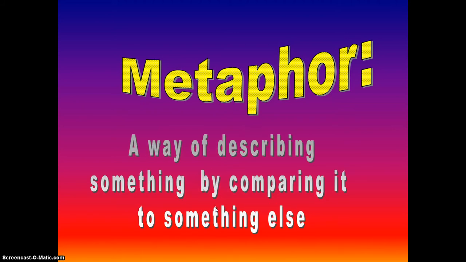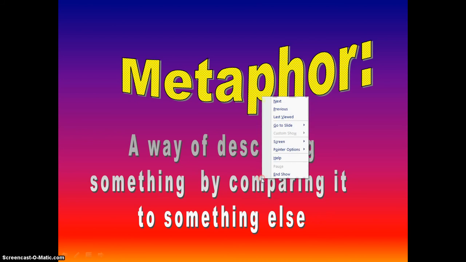Next example is a metaphor. And it says the metaphor is a way of describing something by comparing it to something else. Here I see that word comparing again. So a simile was a comparison between 2 things. A metaphor is going to be comparing 2 things. One thing I notice that's different is that it doesn't need the word like, and it doesn't need the word as.